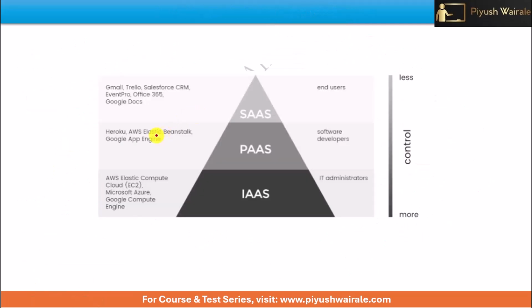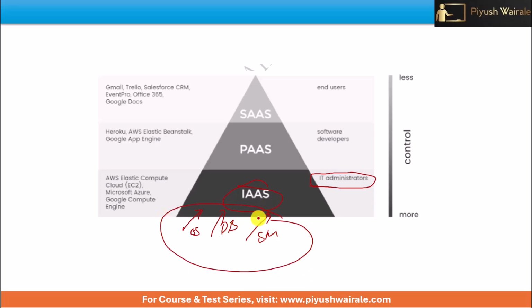Now you can see this particular diagram here, right? So it represents what? Control. Okay. So if you take infrastructure as a service, so basically we require an IT administrator for that. So which type of operating system I have to install, which type of database I am going to use, which type of storage system I am going to use. So all these things, we have to decide. Okay.